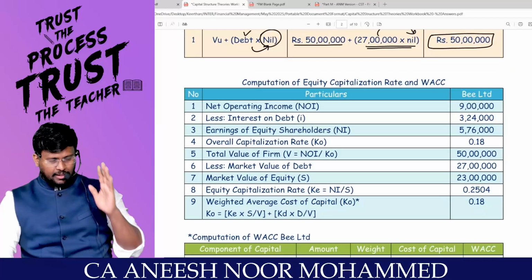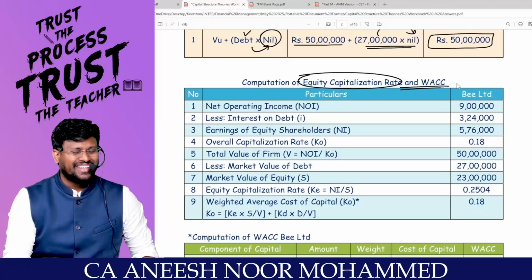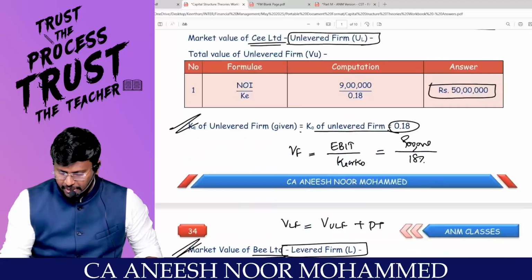So are you all settled? Settled in the sense that if there is no tax, the value of the levered firm is equal to the value of the unlevered firm. Now I am calculating the equity rate. That is the equity rate. Are you agree with me? And the B. You tell me what is B Limited? B means what firm? Levered firm.